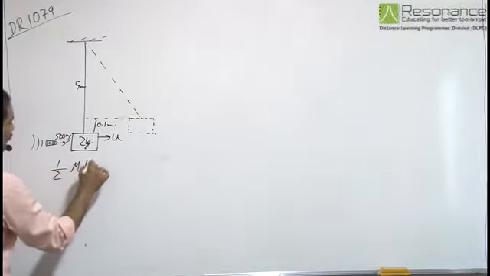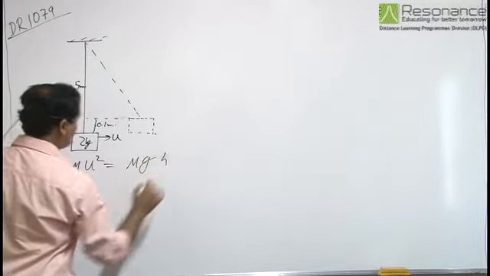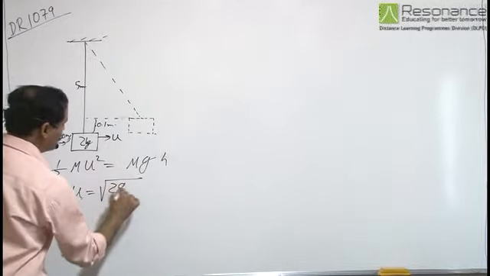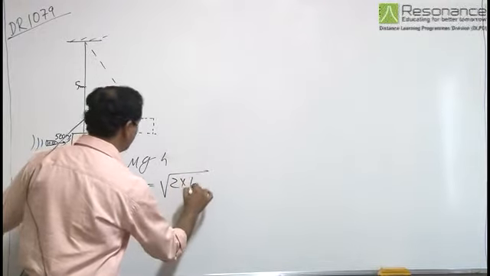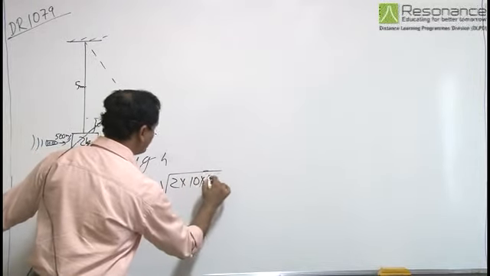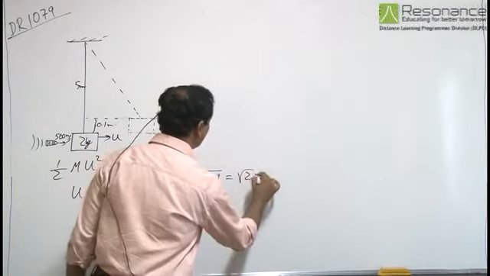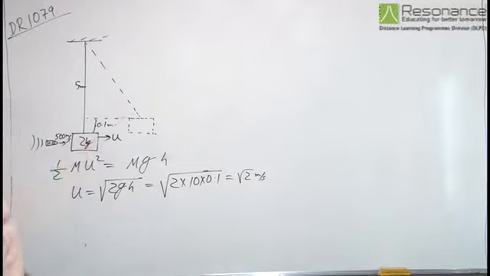So half mu square is equal to mgh, or u is equal to under root 2gh, that is equal to root of 2 into 10 into 0.1, that is equal to root 2 meter per second. This is the speed acquired by the block due to hitting of the bullet.